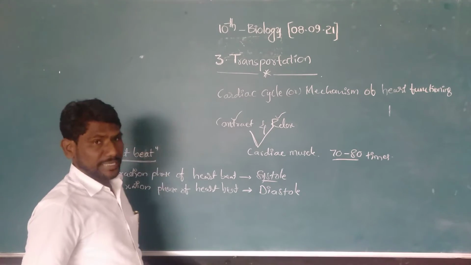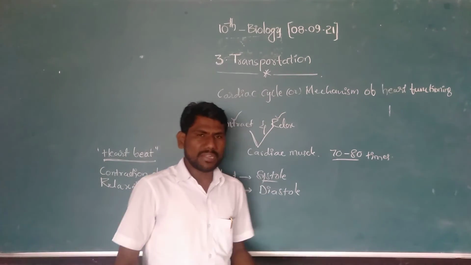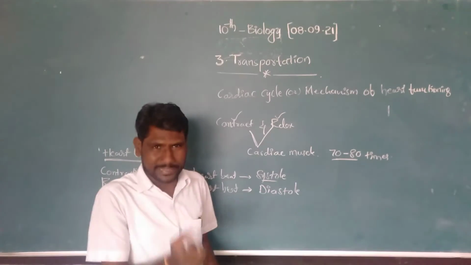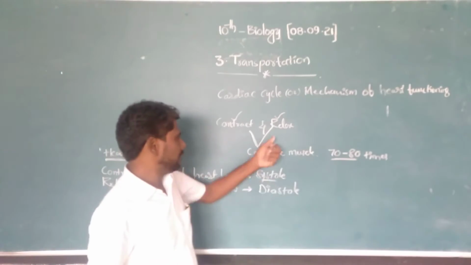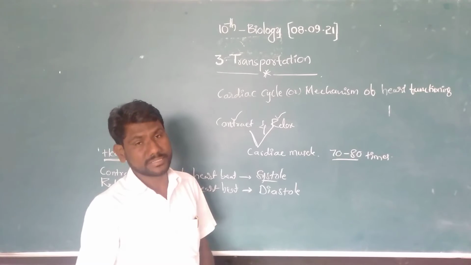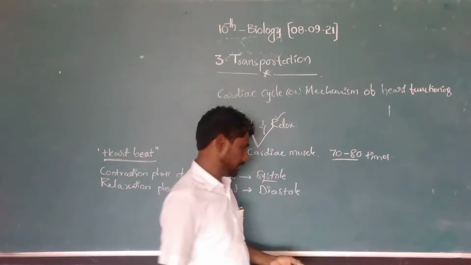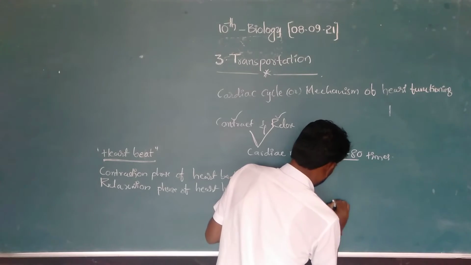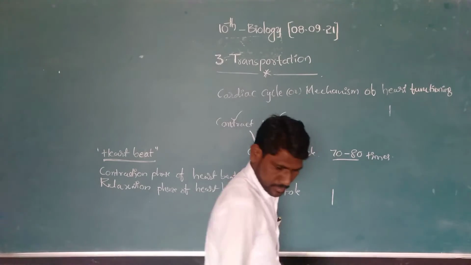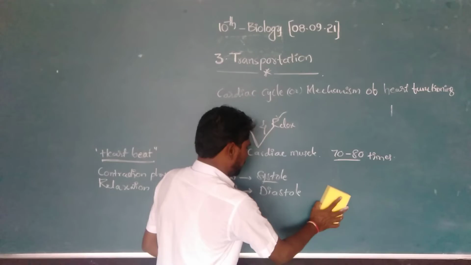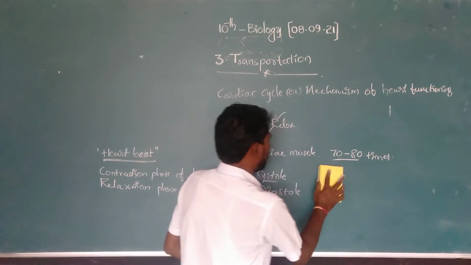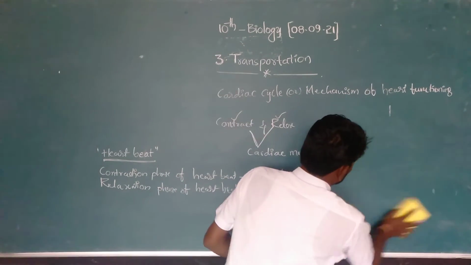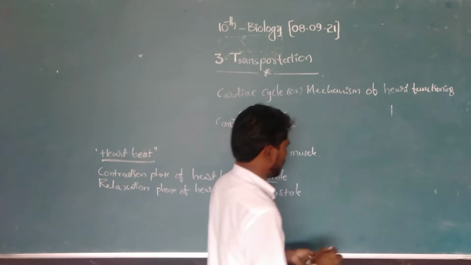Next, what will happen when the heart contracts? And when the heart is relaxed, what happens? We have to see. The heart is made up of 4 chambers. For simple understanding, I am drawing 4 chambers like this.